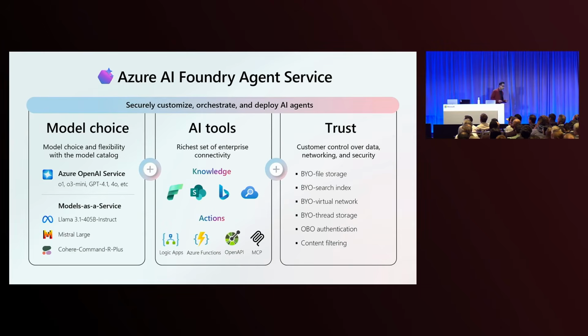While we were working on all of the security and reliability aspects, there were three key areas that we were focusing on in terms of differentiation. One is enterprise-grade security. The agent service, by definition, is a stateful service, which means that we persist a lot of state about conversation history and run execution, so that we can simplify recurring complexity that you all have to deal with.